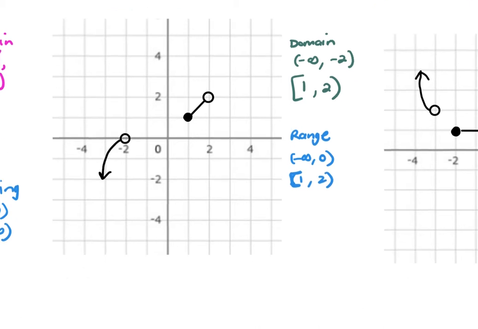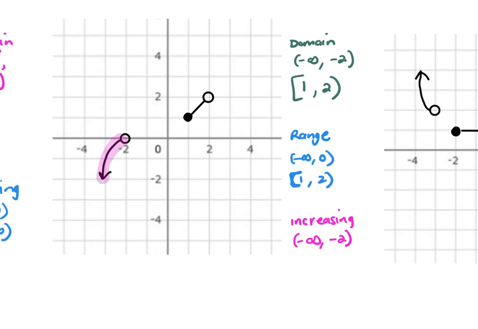Now we do increasing, decreasing, constant. So again, we go left to right. Is this on the left here, that first segment or arc, is that increasing, decreasing, or constant? Increasing. So the arrow pointing down to the left does not matter. It's what direction it is as you move from left to right. So it's increasing from negative infinity to the x value where it stops there, which is -2. Increasing always gets parentheses.